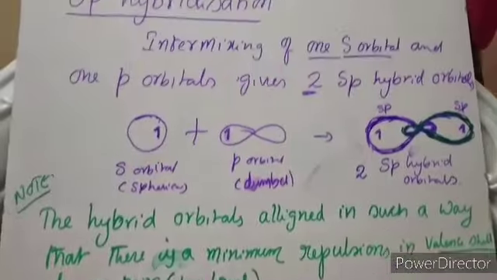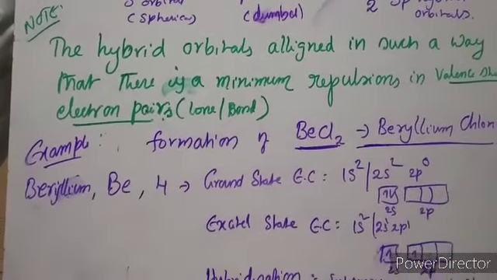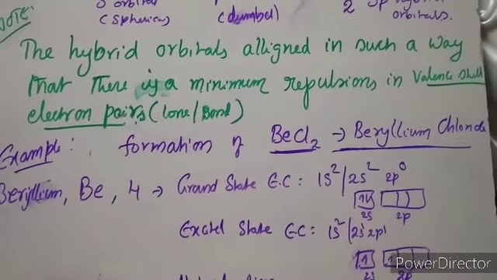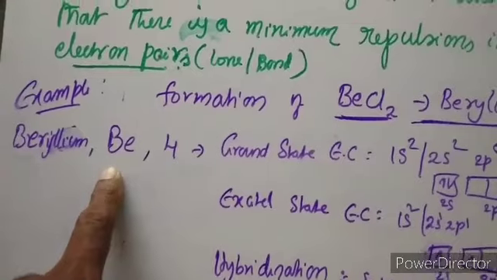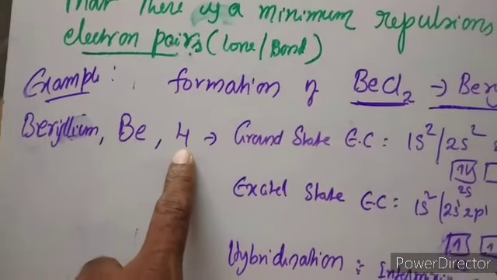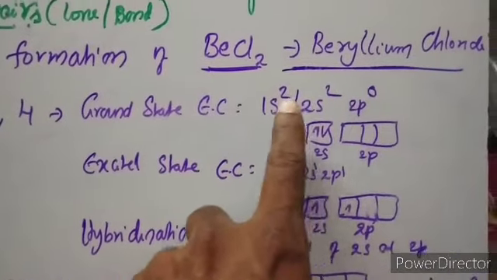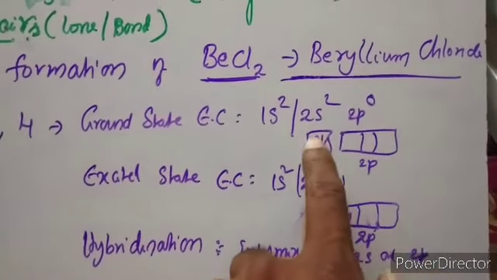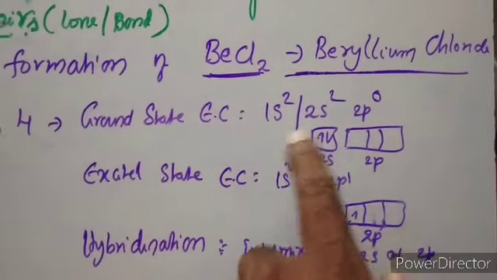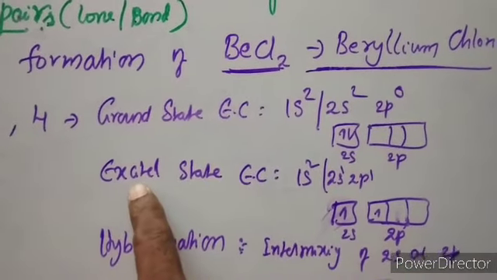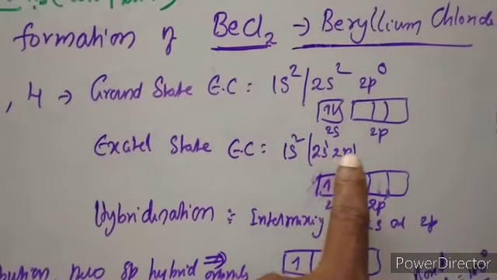Let us discuss this sp hybridization with an example, the formation of beryllium chloride. In beryllium chloride, Be is the symbol of beryllium. Its atomic number is 4. Its ground state configuration is 1s2, 2s2, meaning there are no electrons in the 2p. Now one electron jumps from 2s to 2p, which is nothing but excitation. So the excited state electronic configuration is 1s2, 2s1, 2p1.